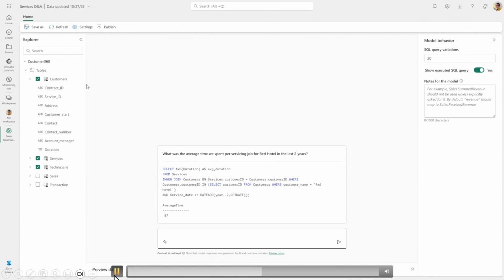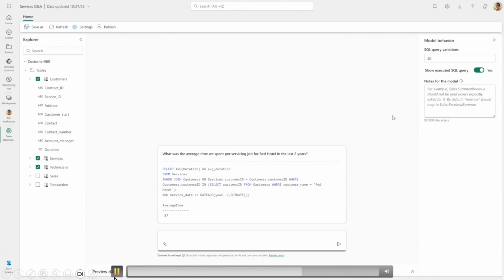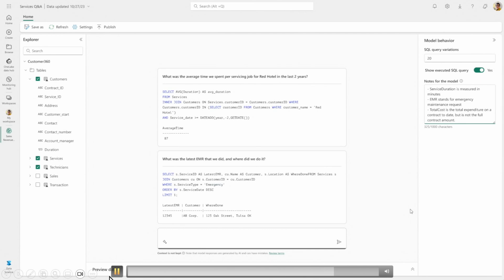So it's a very easy way to be able to interact on top of your data. But then you can also go and tweak it more. You can add more tables. You can, for example, you see there to the right that you can set additional context and some settings, and we're going to evolve these over time so you have much more configuration at your disposal. And in this way, you basically have an experience that can get you started no matter the skill level, and how familiar you are building out AI applications or AI skills for your applications.